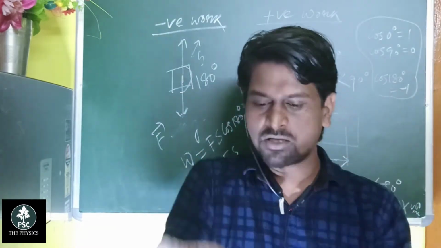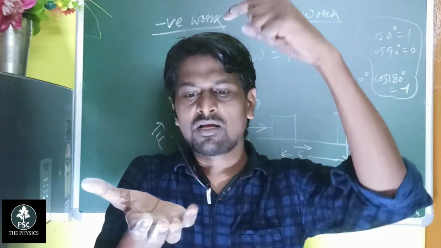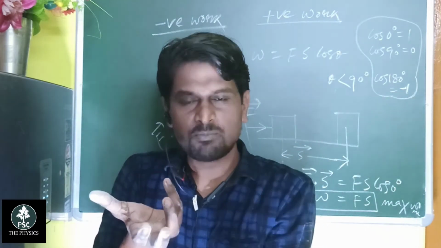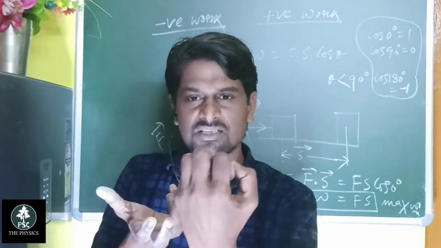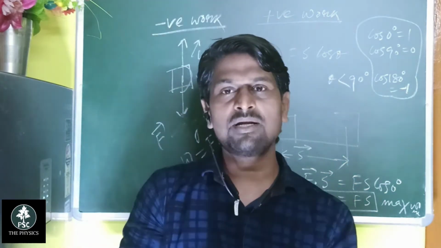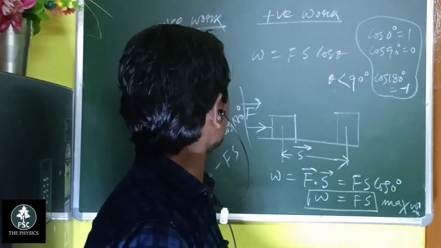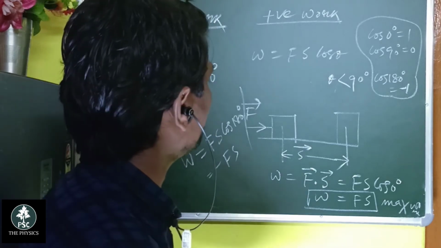So when you lift the bottle, you do positive work, but the work done by gravity is negative, since the force acts along the downward direction and the displacement takes place along the opposite direction. So this is the case of negative work.